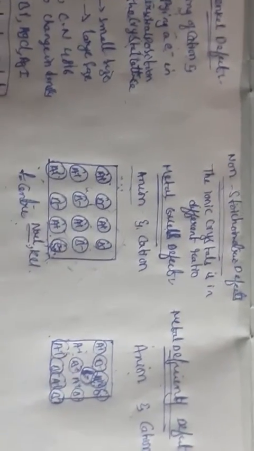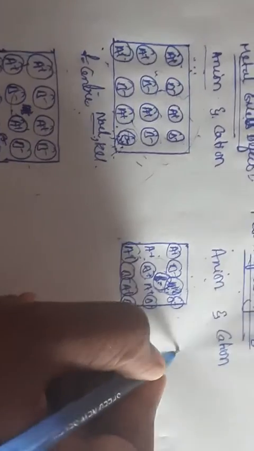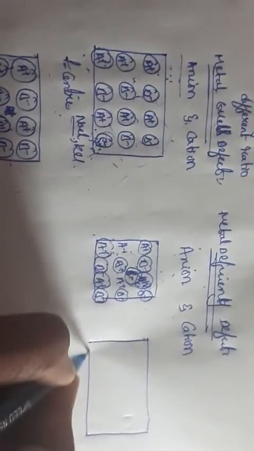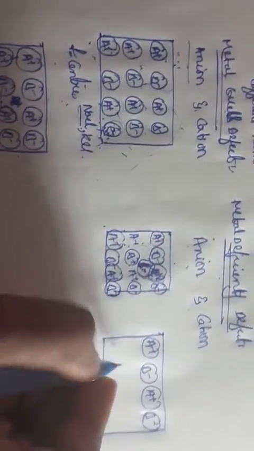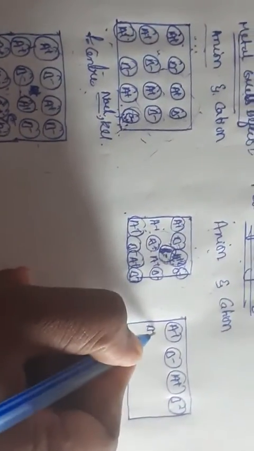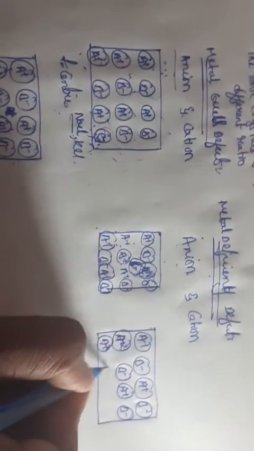Okay. So next, let us see for cation. A plus B minus, A plus B minus, and here A plus 2 B minus, A plus B minus, here A plus B minus, there will be a missing B minus.